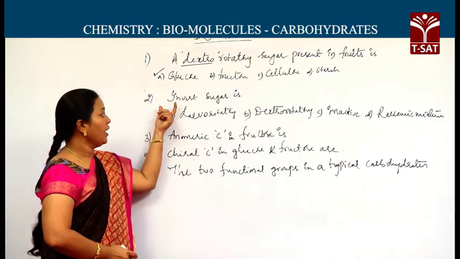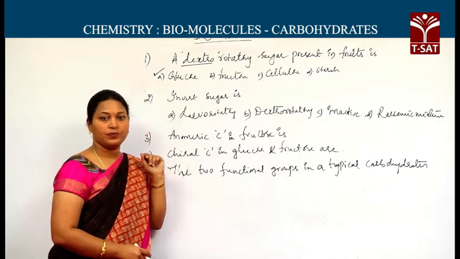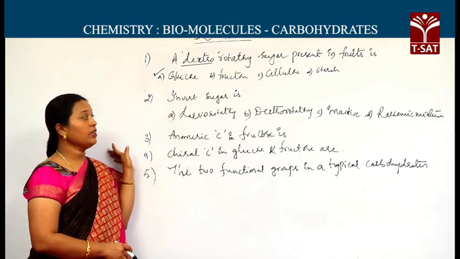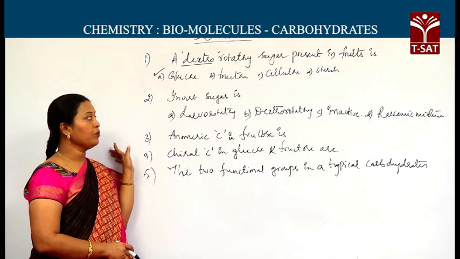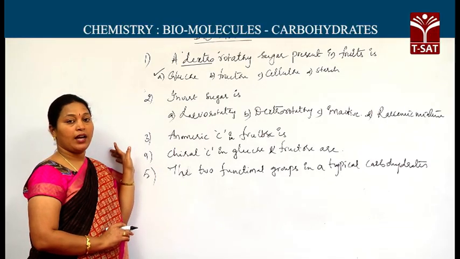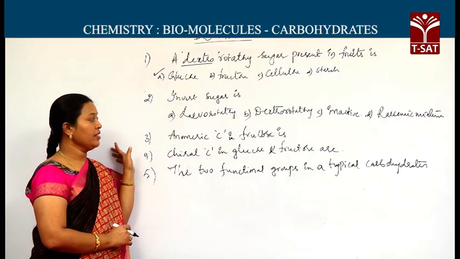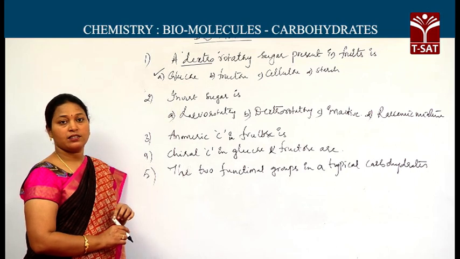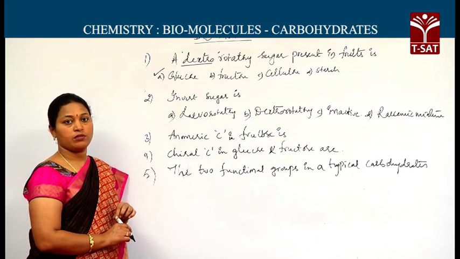Next question: invert sugar is... Invert sugar is levorotatory. As I said previously, when it is hydrolyzed, it forms two monosaccharides, glucose and fructose.